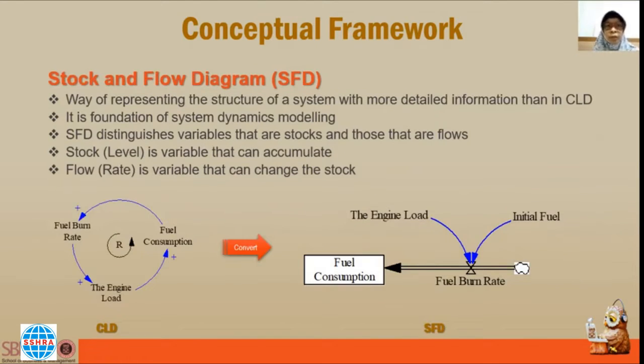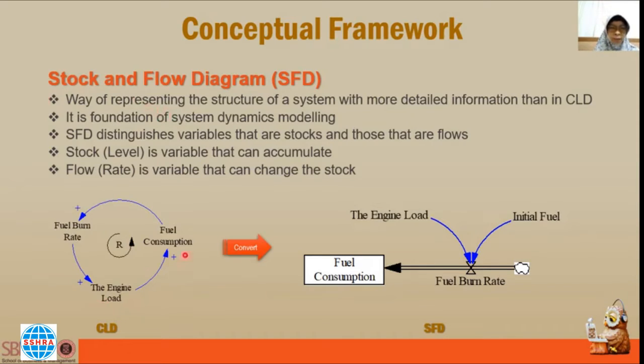Next is the stock and flow diagram. SFD is a way of representing the structure of a system with more detailed information than in CLD. It is the foundation of system dynamic modeling. SFD distinguishes variables that are stocks and those that are flows. A stock or level is a variable that can accumulate. A flow or rate is a variable that can change the slope.